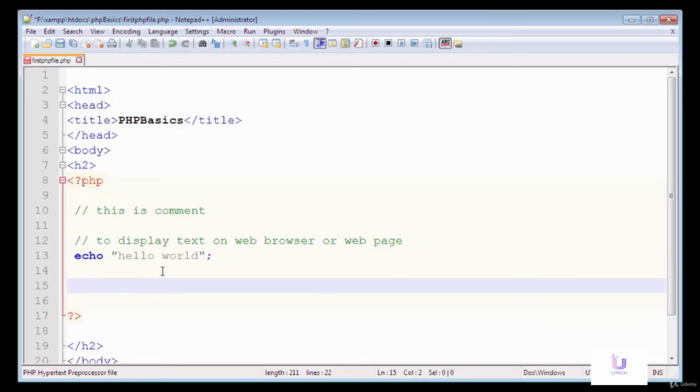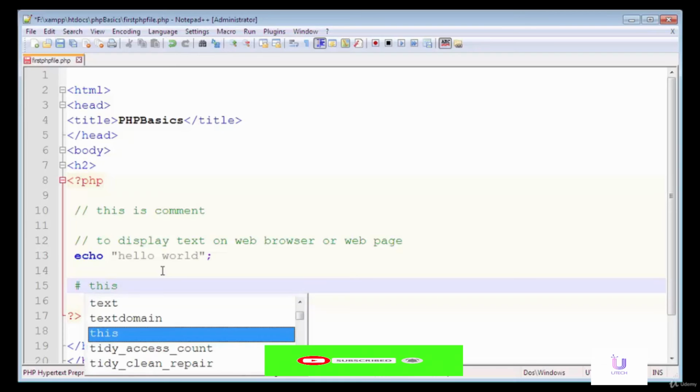There is another way to write a comment in PHP. Just put a hash sign and after that write the comment that you want to write about any PHP statement. We write comments so that if we see our code after 2 months or 3 months, we will be able to understand the meanings of the PHP lines of code after reading the comment written below or above the lines of code. So this is also a type of comment.